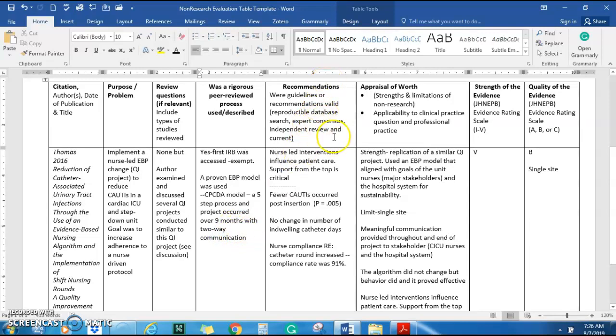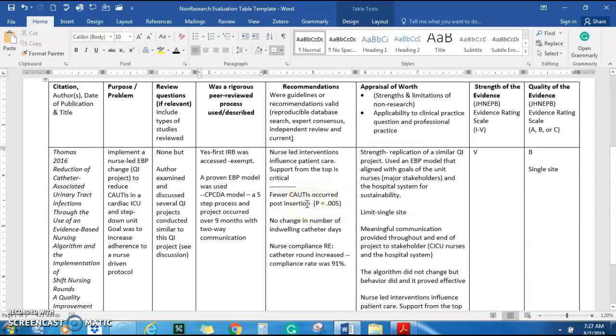Okay, recommendations. Were the guidelines of the recommendations valid? These aren't guidelines per se. This again is a QI project, and so oftentimes you can leave this blank as well, but I wouldn't, because you want some information here. And really in the end what their recommendation was, just for their notation, was that nurse-led interventions do influence patient care. It is a positive thing, but you have to have support from the top, meaning the leadership all the way down. And here I wrote the results that they had.